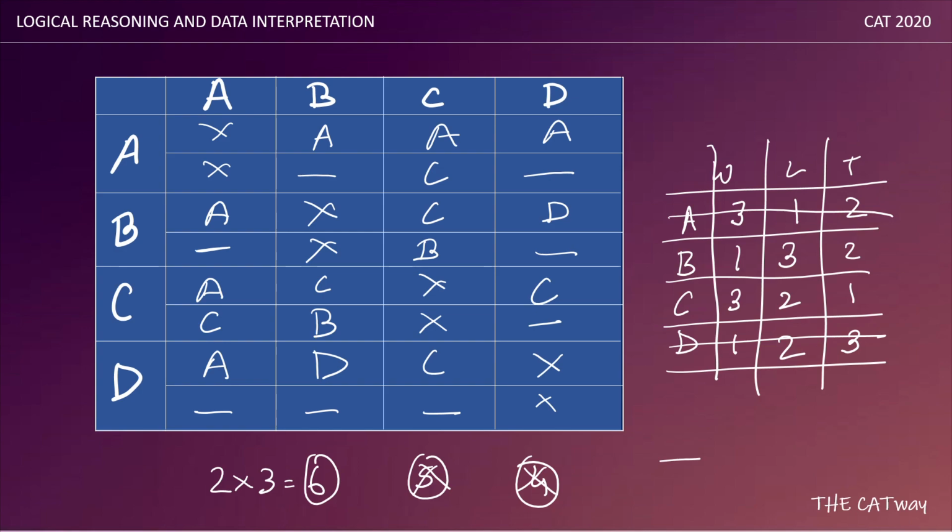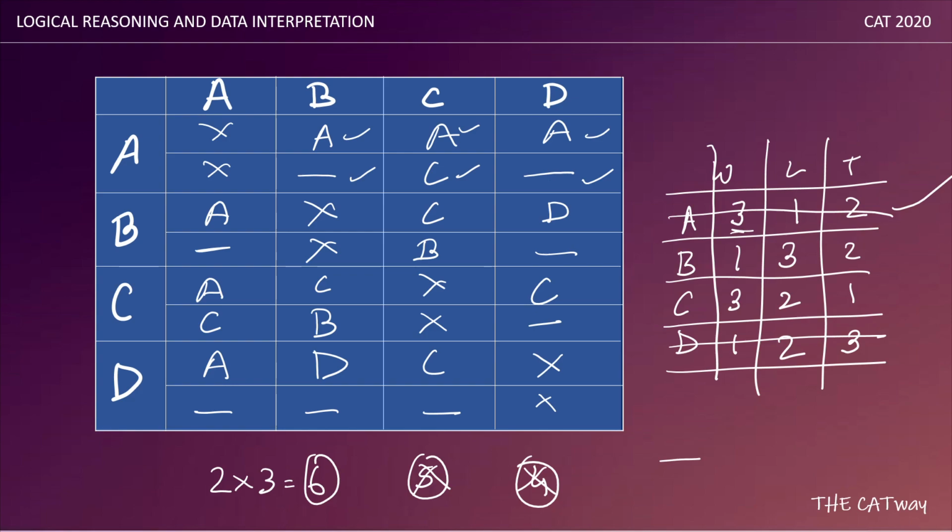Now I hope it's clear. You can cross check it also. There are three wins for A, so one win, two wins, and three wins, and there are two ties, that is one tie and two ties, and there is one loss. So for A we are sure, we know everything.